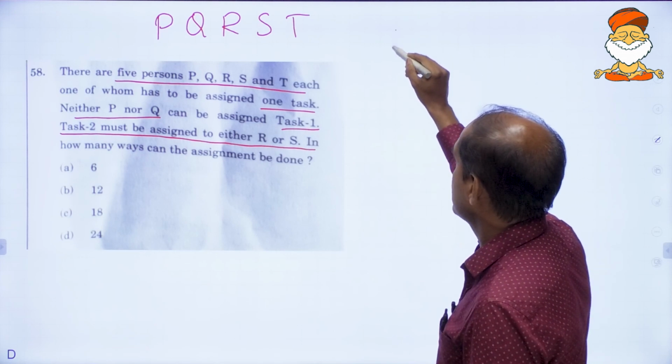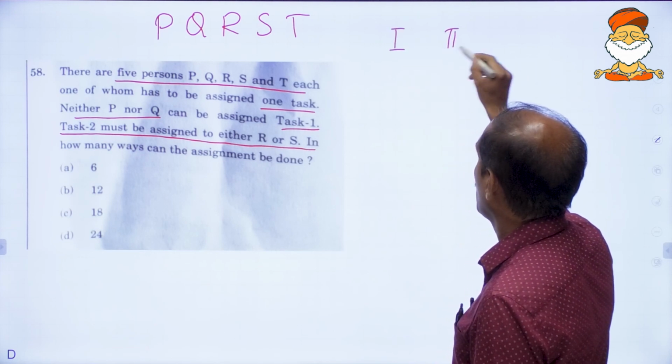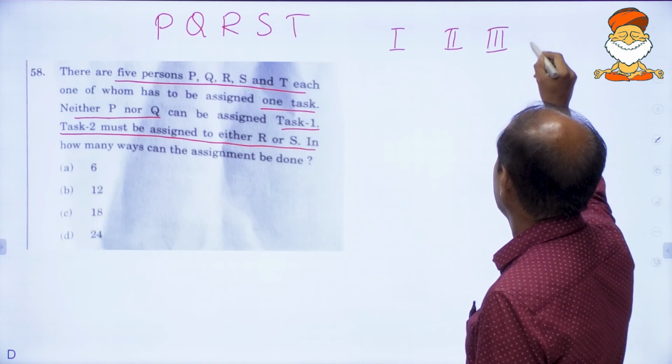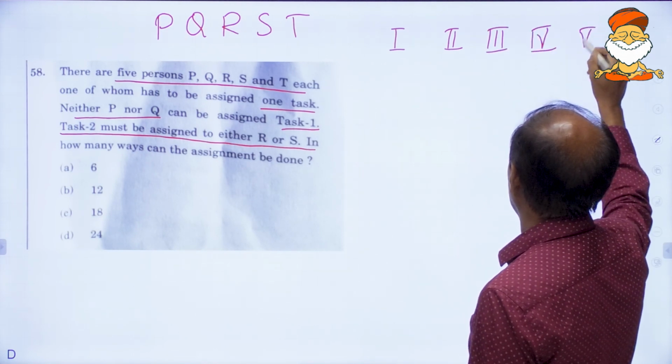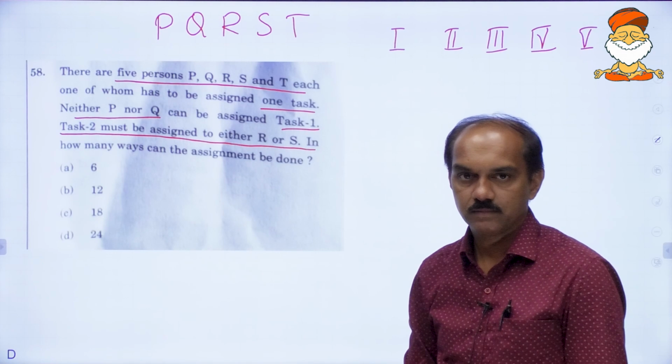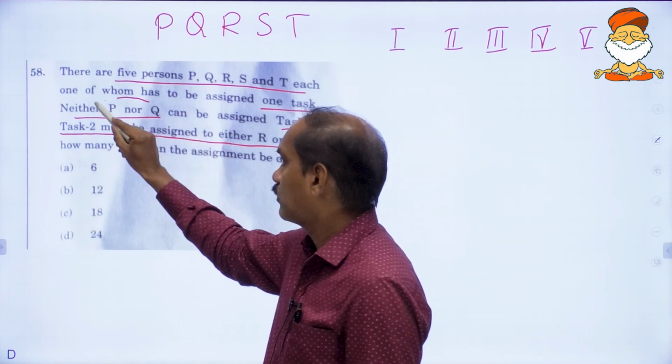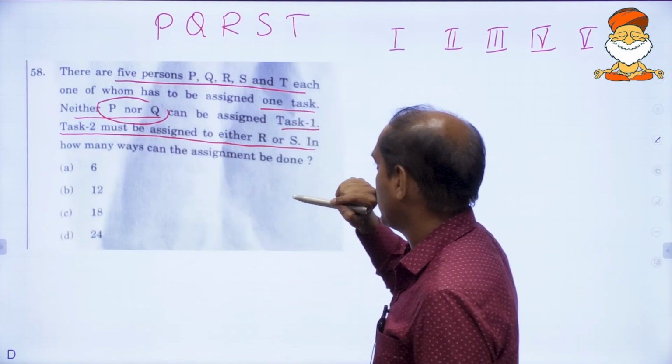I will be writing tasks here: 1, 2, 3, 4, 5. These are the 5 tasks, right? Neither P nor Q, that is over.